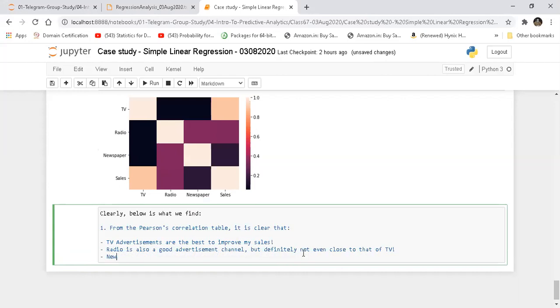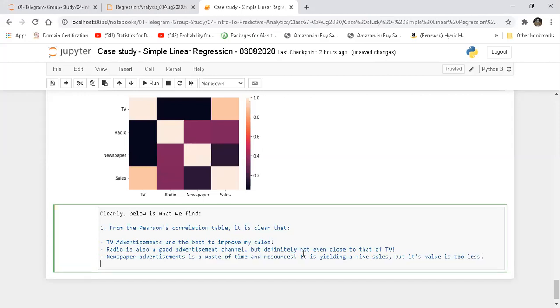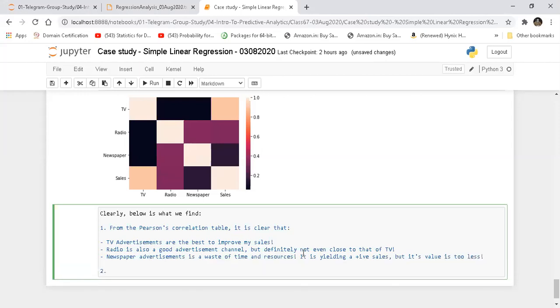Newspaper advertisements, I should not be writing this, but just to make it a little funnier, is a waste of time and resources. Okay, it is yielding positive sales, but its value is too less, right? So that's what we find from the correlation table.